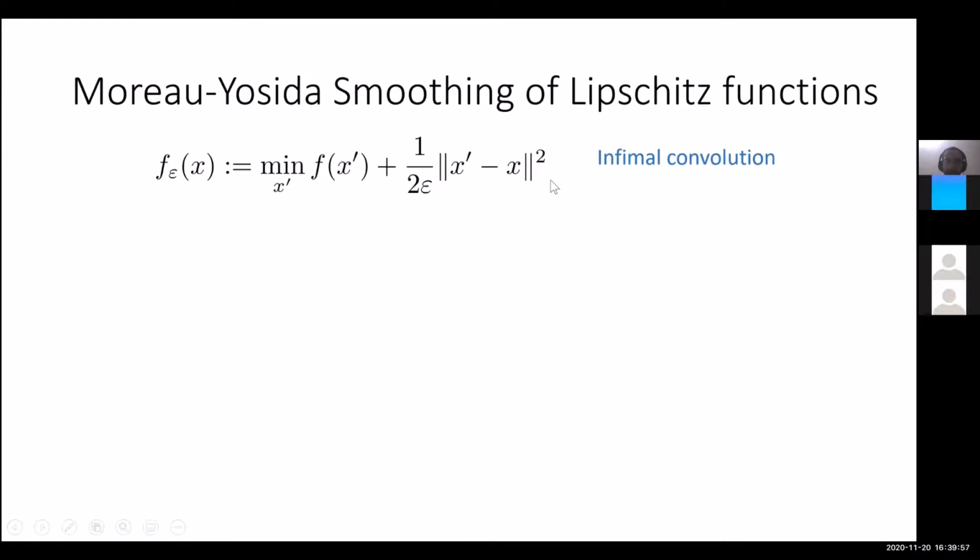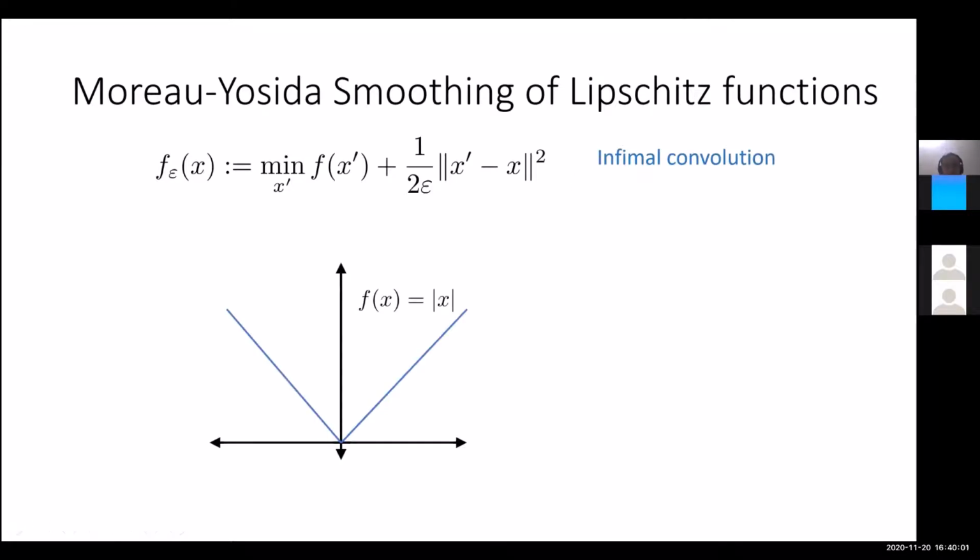To get intuition for the function f of x equal to the norm of x, we saw that randomized smoothing is slightly above the function, whereas the Moreau envelope of the function is slightly below the function. The properties that are very well known for the Moreau envelope of a Lipschitz convex function are the following.